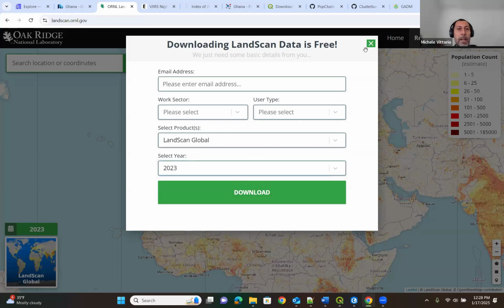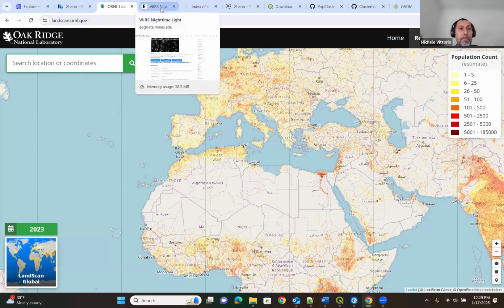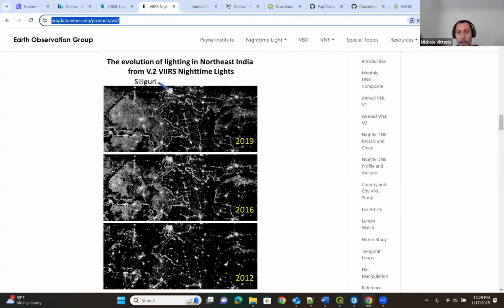Now, the third layer that you need if you want to use the plugin for QGIS to create a population cluster is the night light raster. Okay, so satellite images of night lights. These images are going to show OnSSET which are the electrified areas and which are not, and compare this electrification with the population raster.